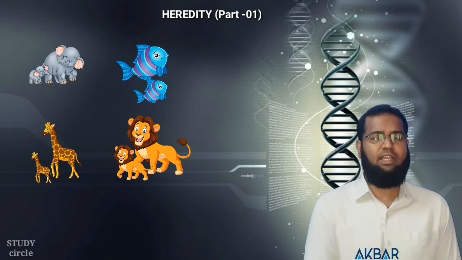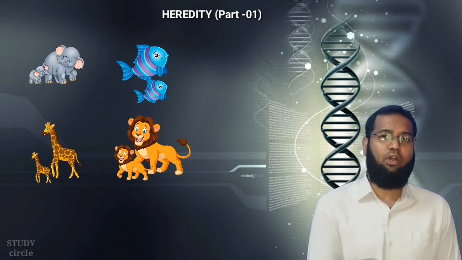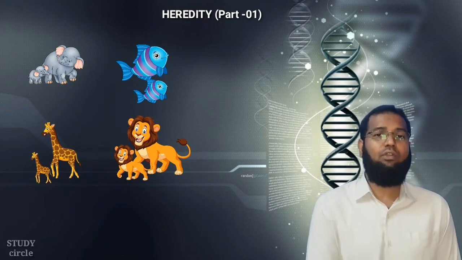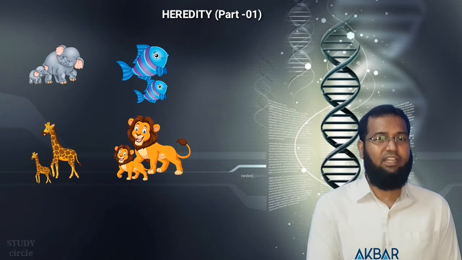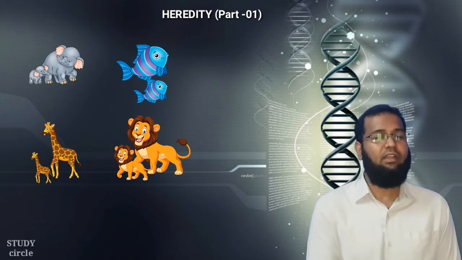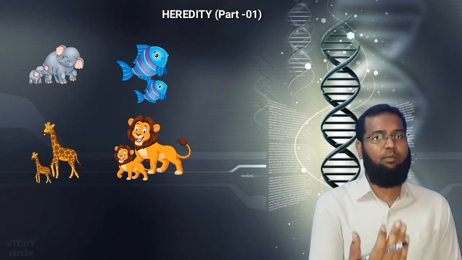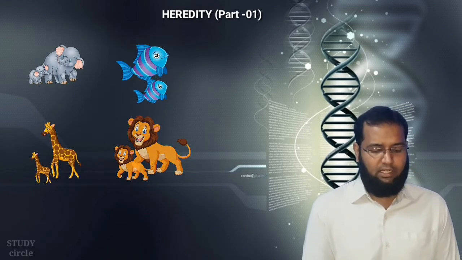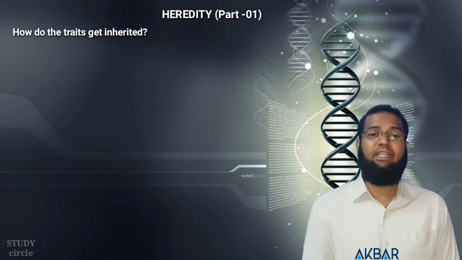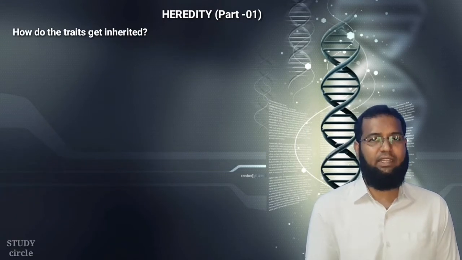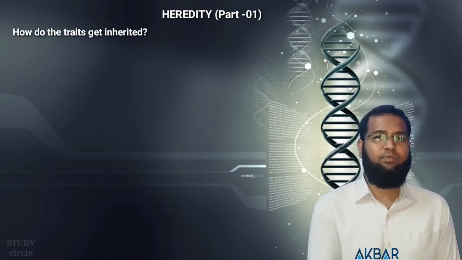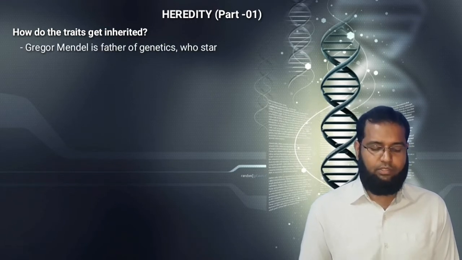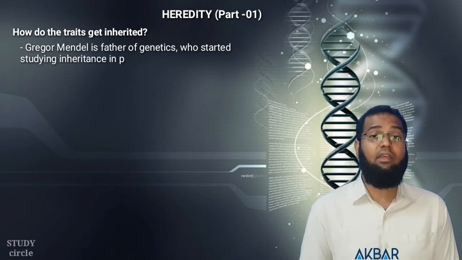Let us take one more example. Assume that your friend sees you as well as your father, and says that your nose is similar to your father's. Then you say that this was inherited to me from my father. So the first question we get in our mind is how do these traits get inherited? To understand it in a better way, some experiments were conducted. Gregor Johann Mendel is the father of genetics, who started studying inheritance in a pea plant.